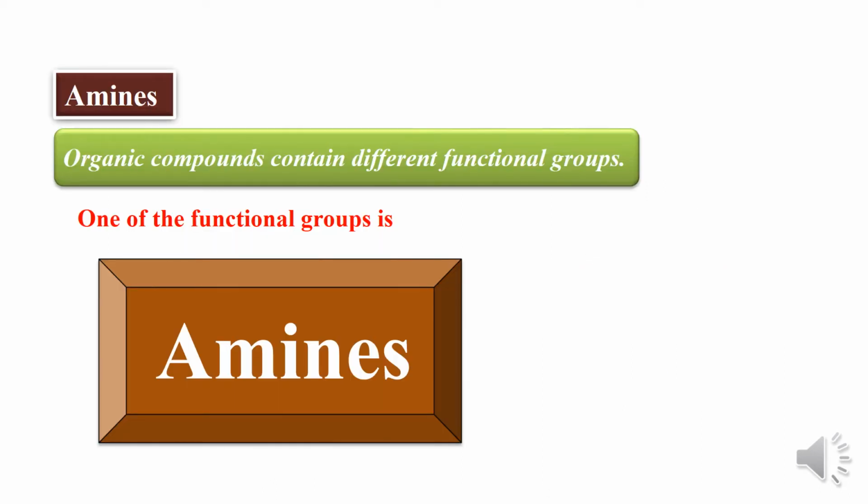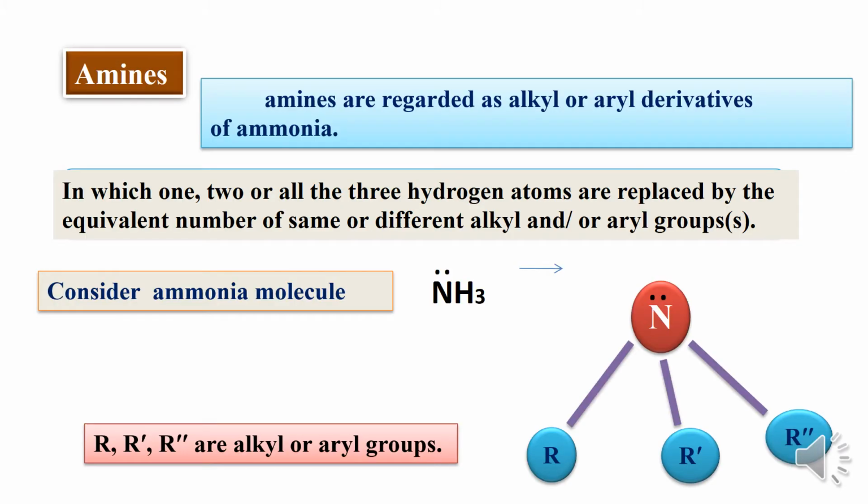Amines. Organic compounds contain different functional groups. One of the functional groups is amines. Amines are regarded as alkyl or aryl derivatives of ammonia, in which 1, 2, or all three hydrogen atoms are replaced by the equivalent number of same or different alkyl or aryl groups.